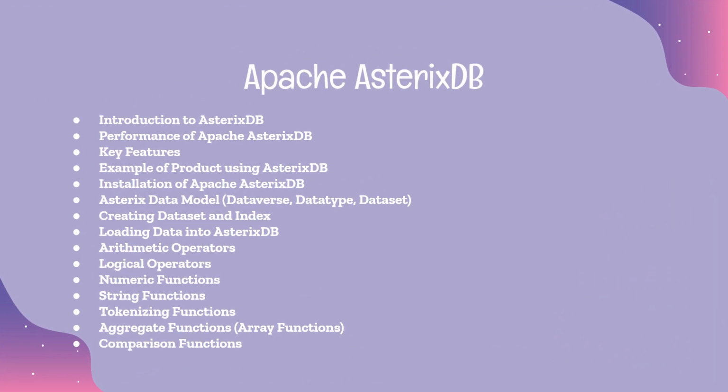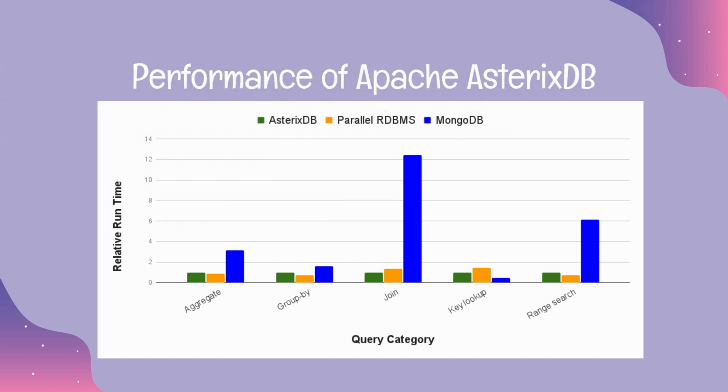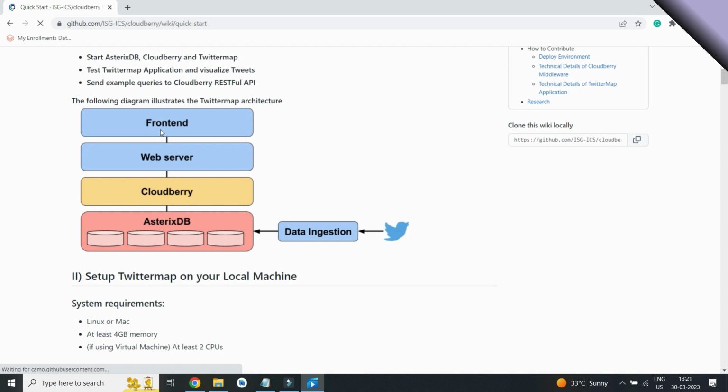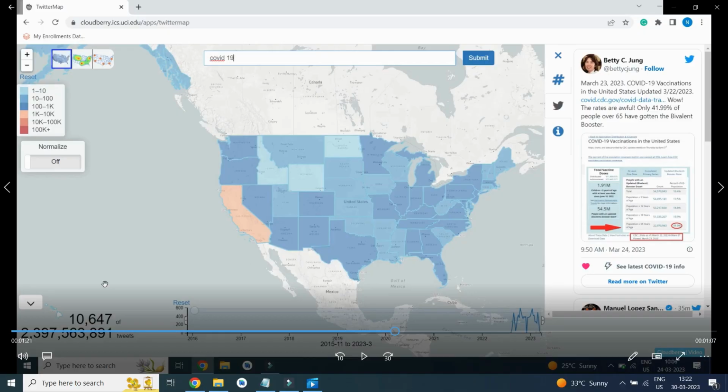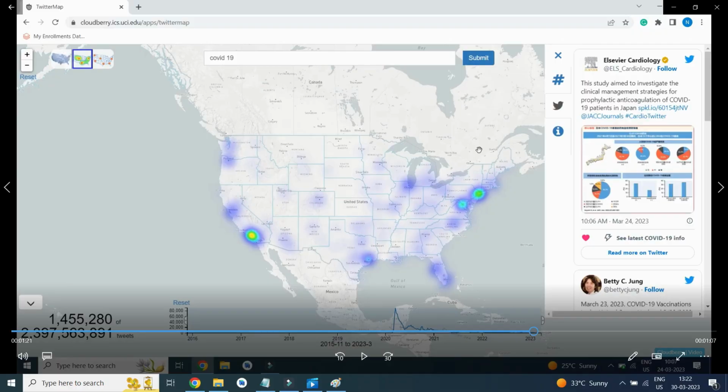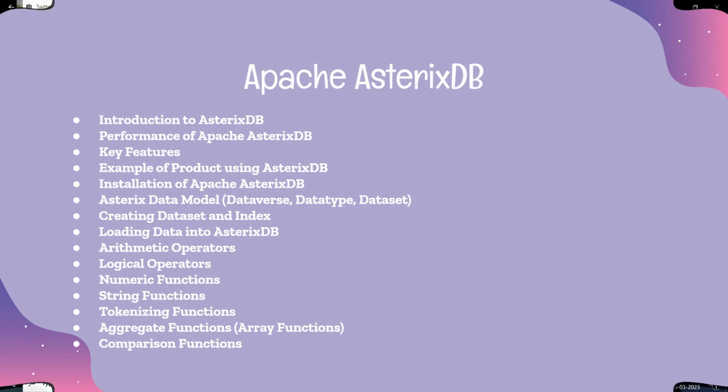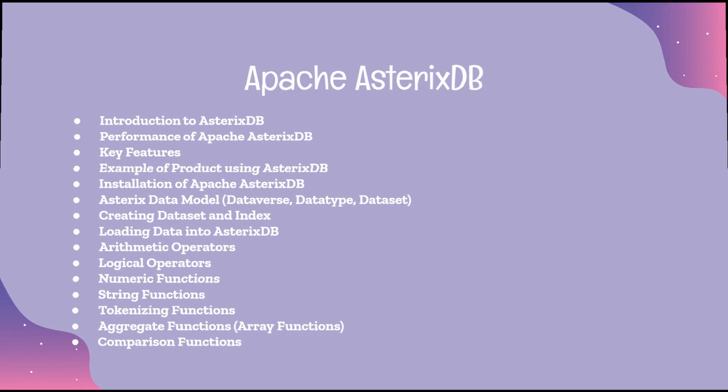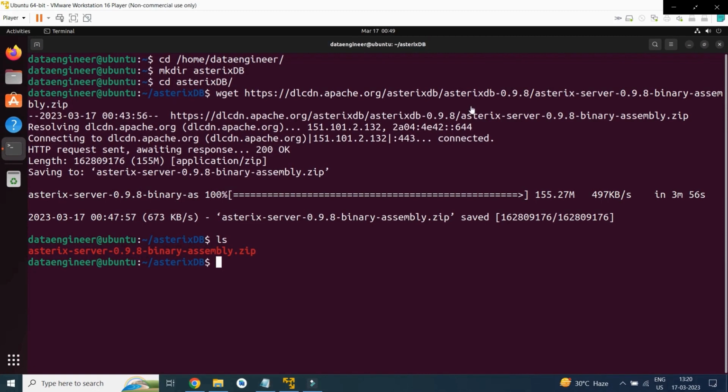Hi, and welcome to this crash course on Apache StrixDB, a big data management system, with hands-on experience using an Ubuntu machine which allows you to execute your code. Apache StrixDB is a big data management system with a rich feature set that sets it apart from other big data platforms. I am going to be your guide as we explore Apache StrixDB on the Ubuntu platform.